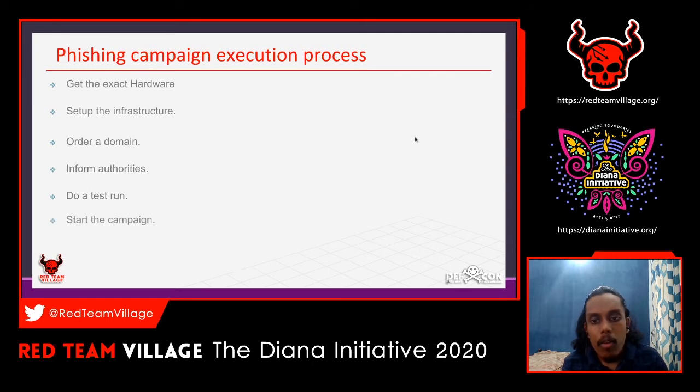Before starting your campaign, you have to do a test run anyway. If this is not a spray and pray attack, you have to be careful. Once this is a targeted attack, when you send a particular mail, let me give an example. Say you have sent 20 emails to 20 different employees in that organization.